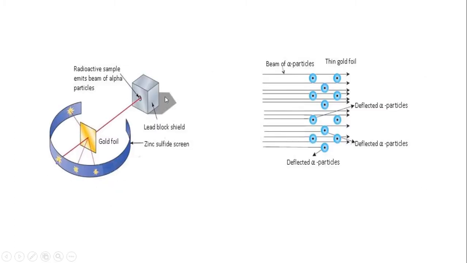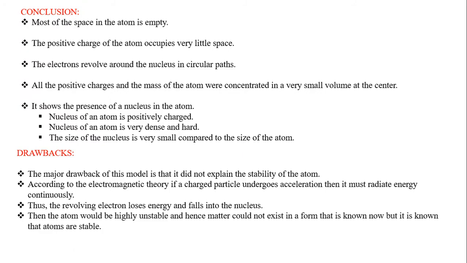So this is the alpha particle. He took the fast moving alpha particle and made it fall on the thin gold foil. He expected that it would get deflected, but most of the rays passed right through without getting deflected. Only a few were deflected at a small angle. Out of 12,000, only one got rebounded. It came back. So what is the conclusion?